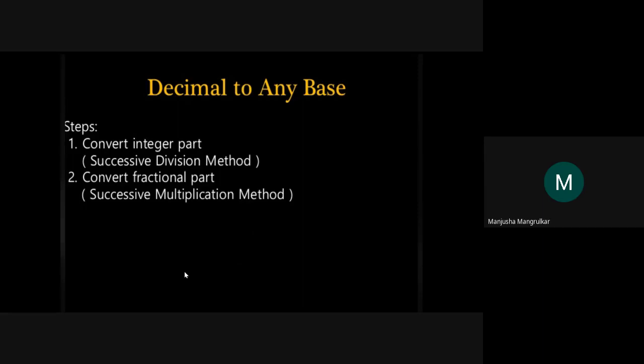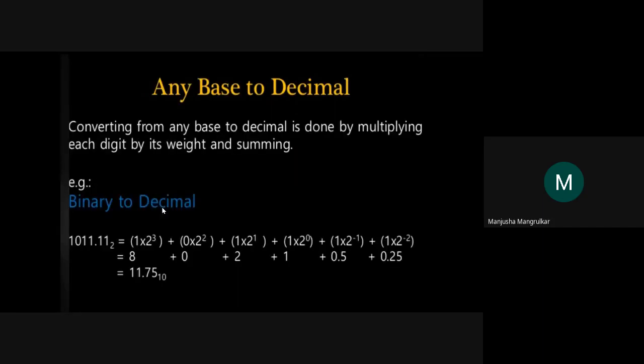To convert the integer part, we use the successive division method, and to convert the fractional part, the successive multiplication method. Means first we have seen any binary number into a decimal number. Suppose it is an octal number, it will be the base of 8.